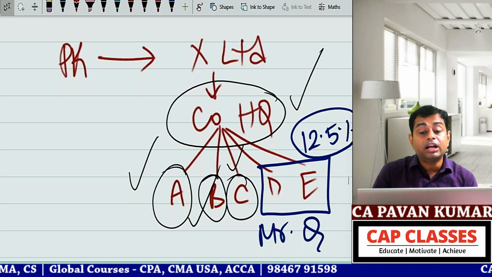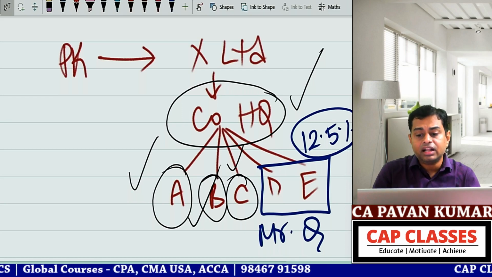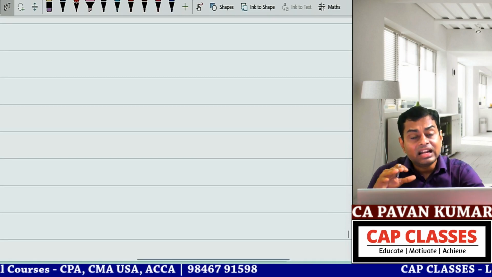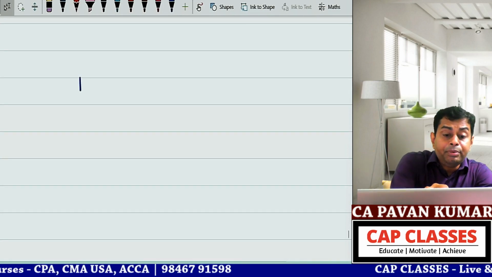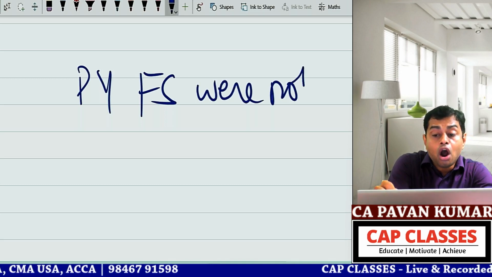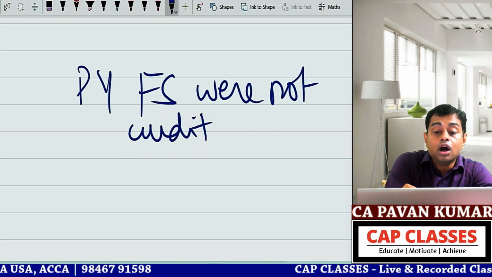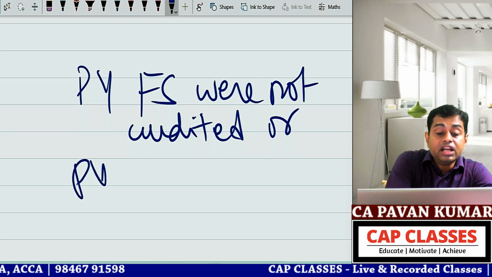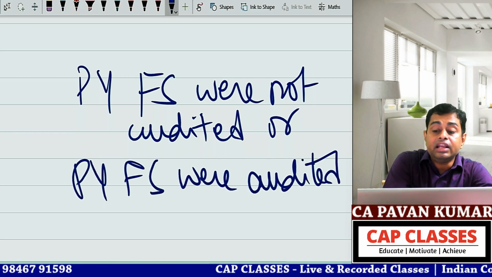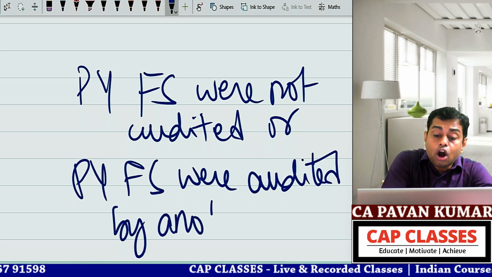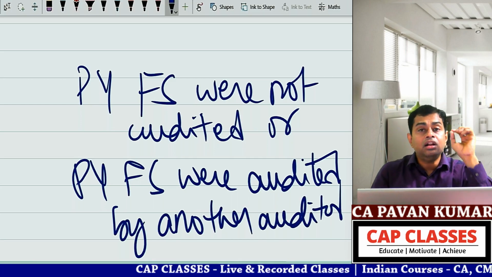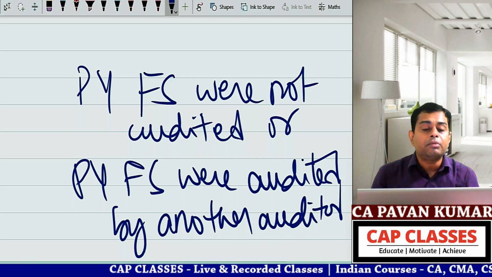Another matter in other matter paragraph is another example. The previous year's financial statements were not audited, or the previous year's financial statements were audited by another auditor. This is also an example for other matter paragraph.